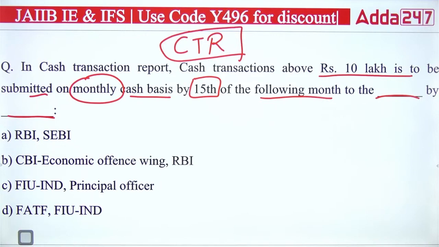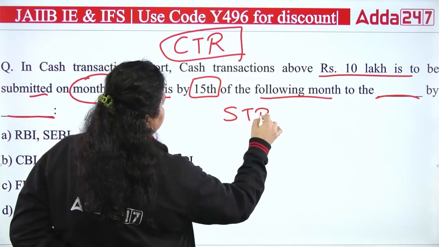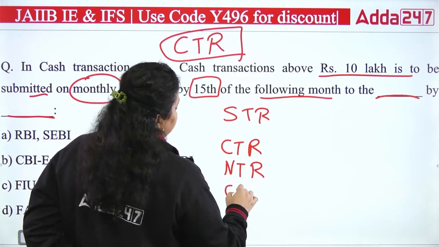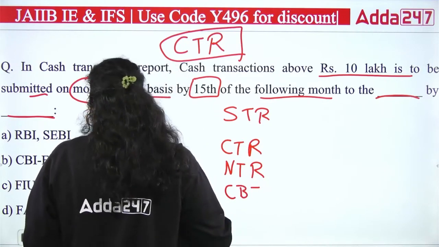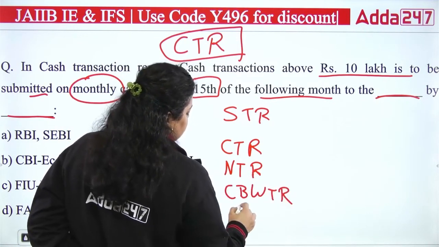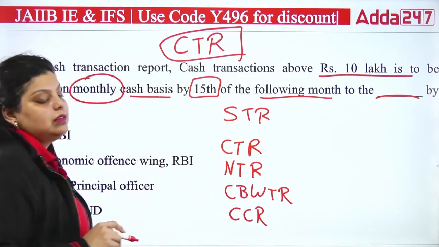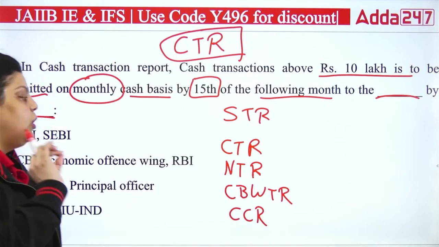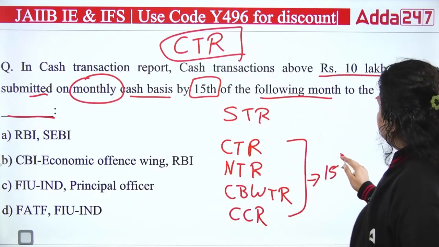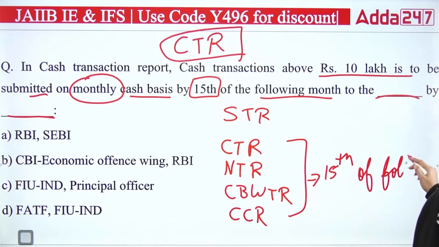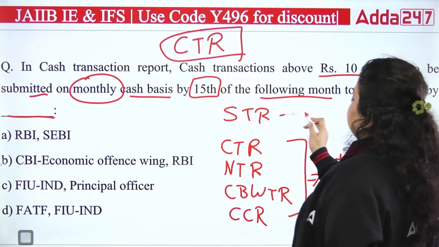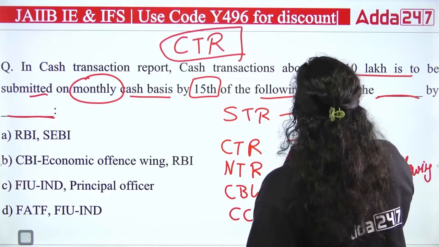We have certain reports: suspicious transaction report, cash transaction report, non-profit organization transaction report, cross-border wire transaction report, and counterfeit currency report. These are the reports that we have in the banking sector, and all have to be submitted on time. These 4 have to be submitted on the 15th of the following month, and when it comes to the STR, it has to be submitted within 7 days.